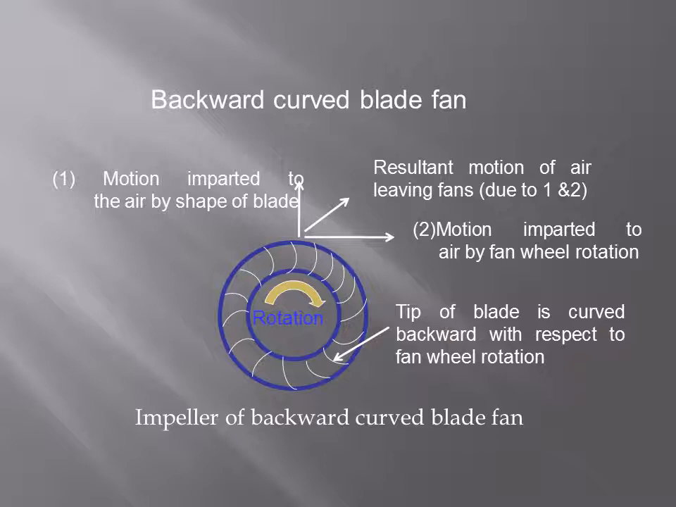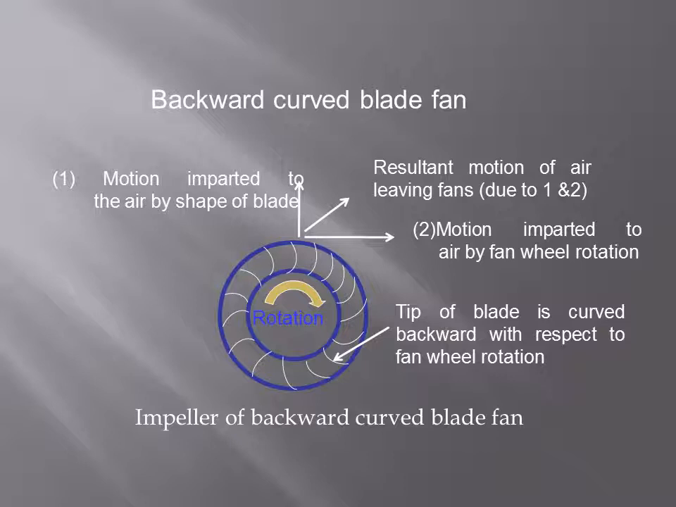These fans need high speed, and they are more sturdy in construction, because the blades are fixed, curved backwards away from the rotation. These types of fans are used in big installations. They have efficiency up to 80%. You can see the diagram also. These curved blades are curved backward with respect to fan wheel rotation. The tips, you can see, are away from the rotation of the fan wheel. This is the backward curved blade fan.